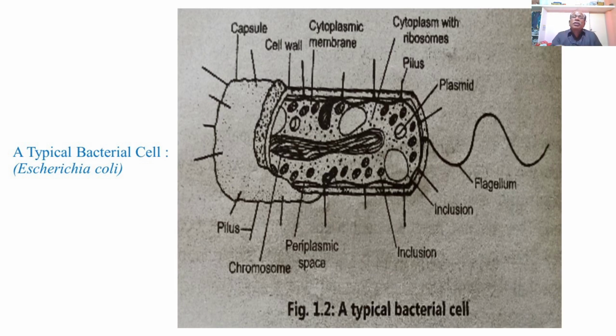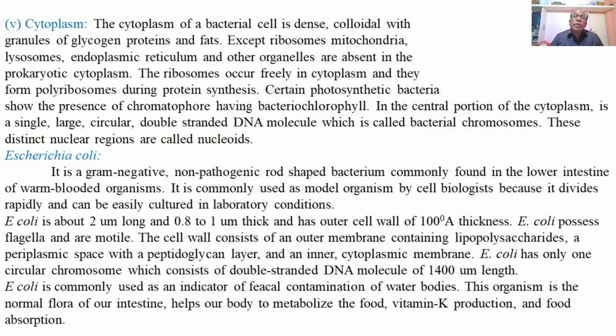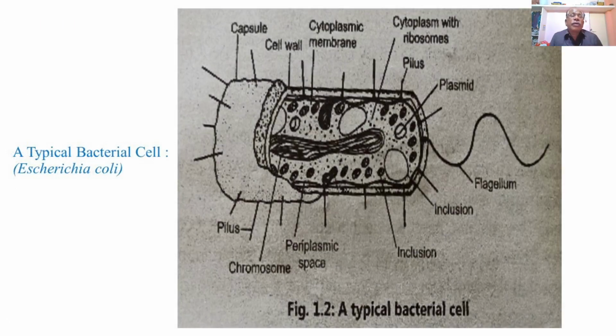So this is the structure of the bacterium Escherichia coli, for which we have already explained the information: shape, size, then various components of the cytoplasmic matrix, and the functions of Escherichia coli. This is the structure of a typical bacterial cell, for example, Escherichia coli.